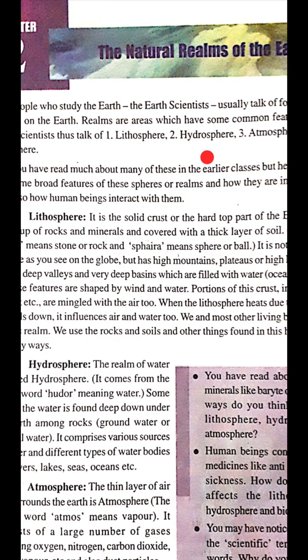Now come to lithosphere. It is the solid crust or the hard top part of the earth. It is made up of rocks and minerals and covered with a thick layer of soil. It consists of rocks, minerals and soil. In Greek, litho means stone or rock and sphere means ball. Just now I said about this.